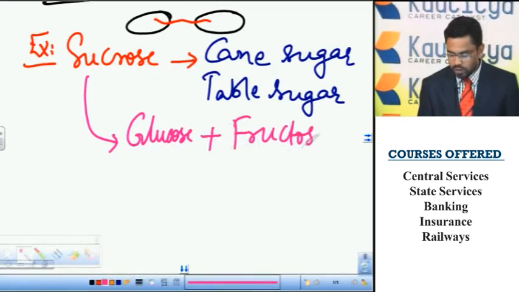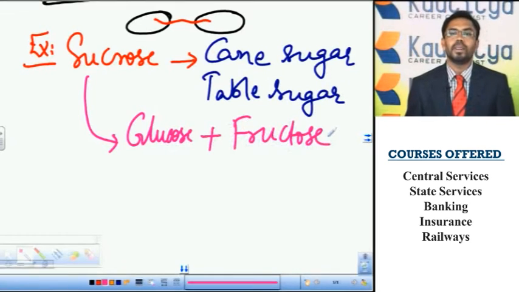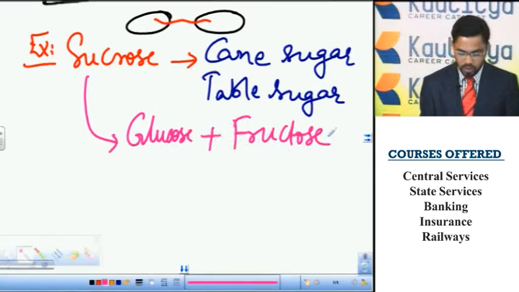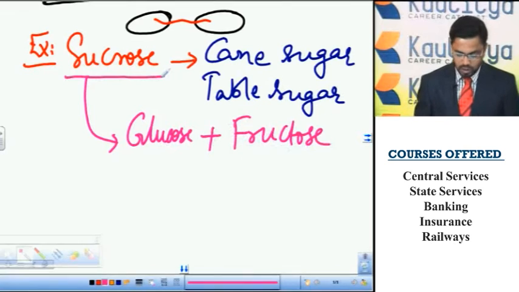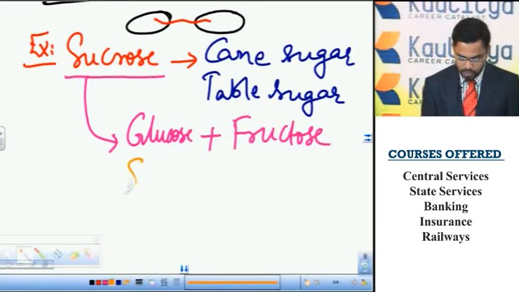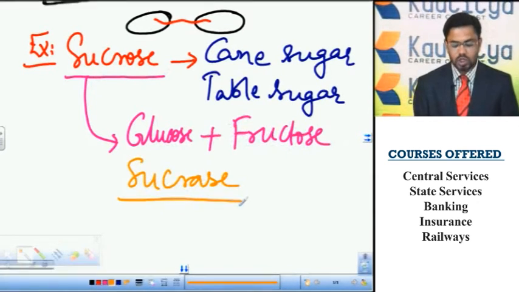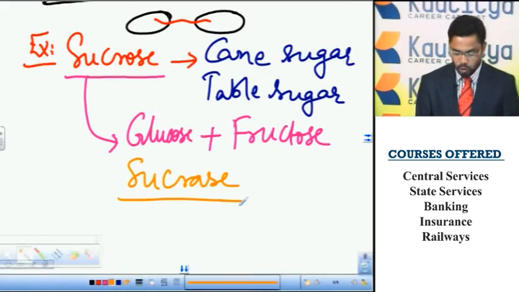So these glucose and fructose are linked by a glycosidic bond to form a disaccharide sucrose. The sucrose is digested by a digestive enzyme called sucrase. That means sucrase digests the sucrose to form the respective monosaccharides glucose and fructose.